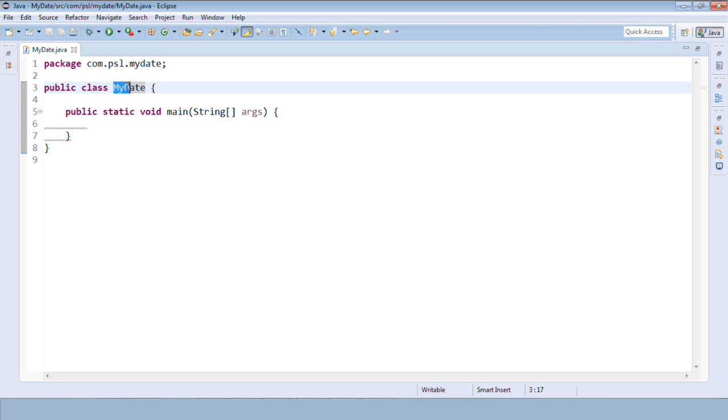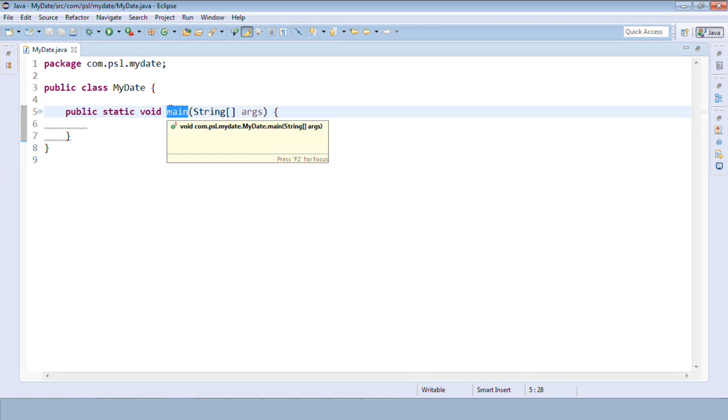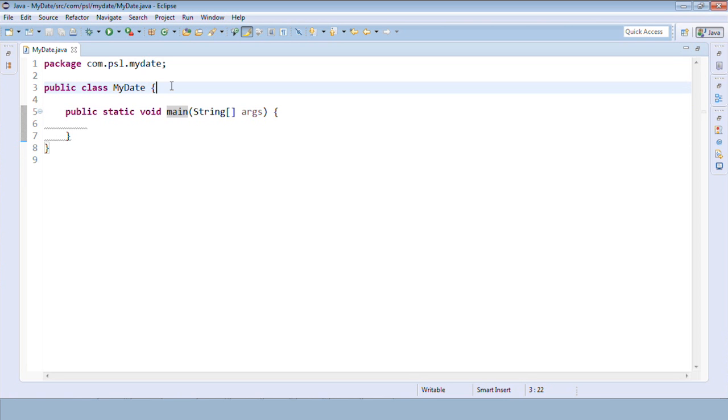The first letter of the class name is in capitals, and the second word, that is D, is again in capitals. So this is a standard again. A method name is in lowercase. These standards we need to take care of.